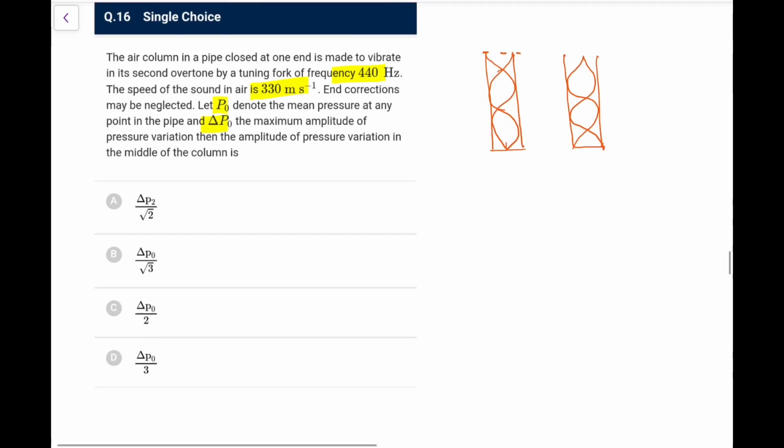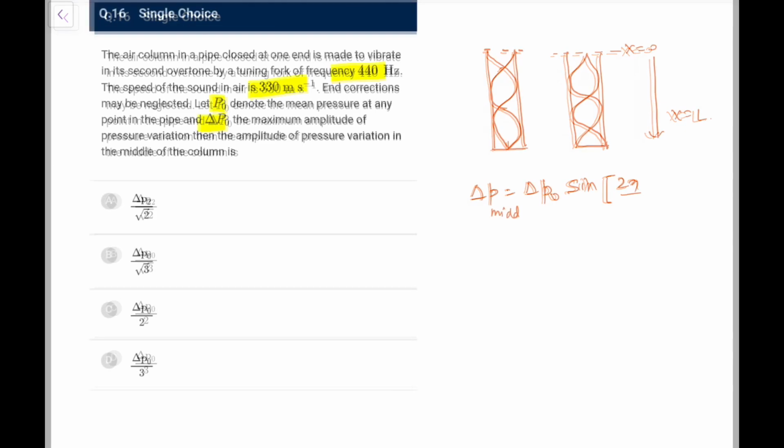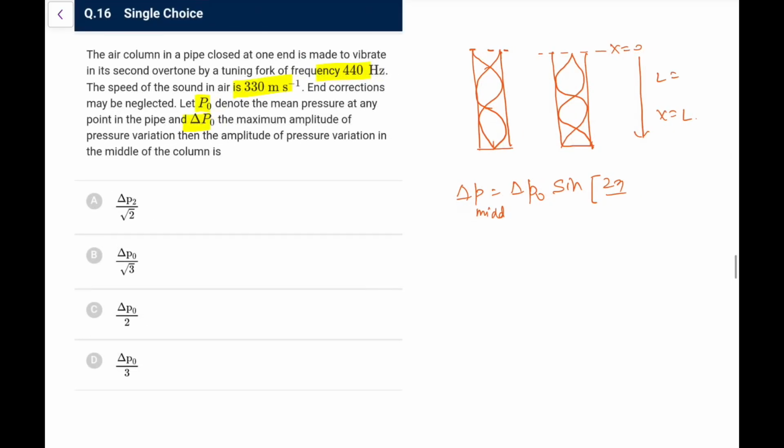So in the middle, let's say I started from here, x equal to 0, to let's say x equal to L. So what I can say, the delta P would be equal to delta P0 sine kx for sure, because at x equal to 0 it is 0. So sine kx, k is what? Here L will be, this is lambda by 2, lambda, and lambda by 4. That is what I can write as 5 lambda by 4. So 2 pi by lambda will become 4L by 5, into x, something like this.